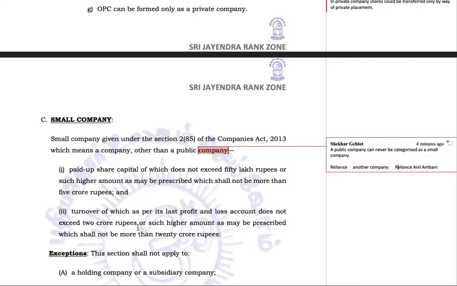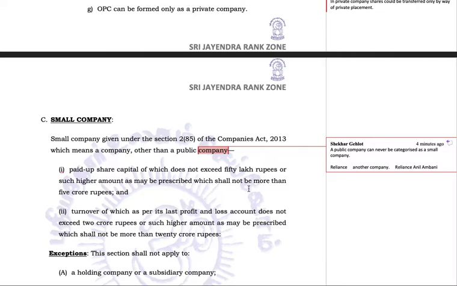This is the same condition which we discussed in the one person company. If a one person company wants to turn itself into any other private company, then it shall show a turnover of more than 2 crore rupees in a given financial year. And similar is the case here. If the company has less than 2 crore rupees turnover and at the same time its share capital is below 50 lakh rupees, then and only then will the company be a small company.